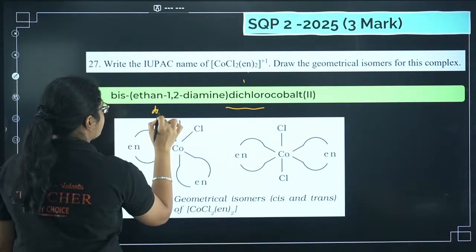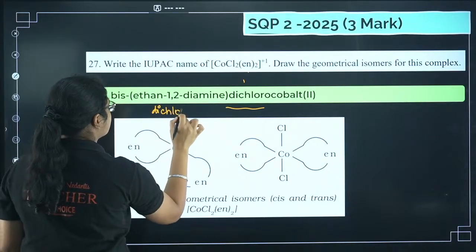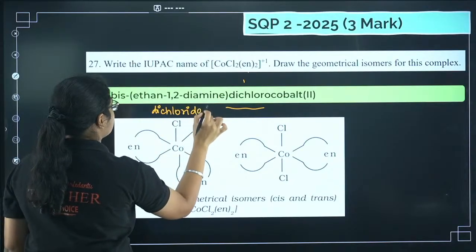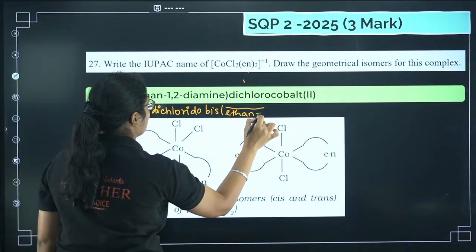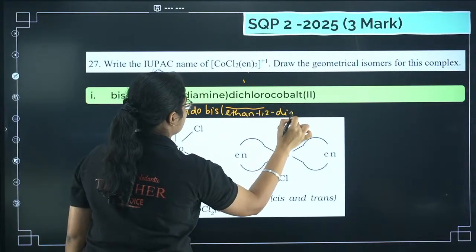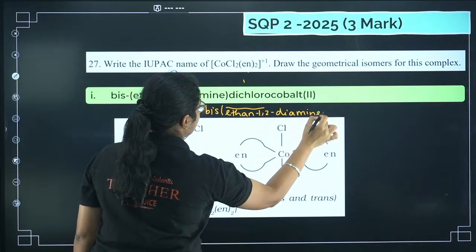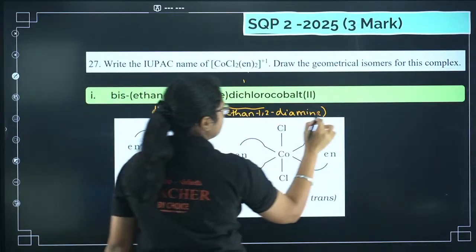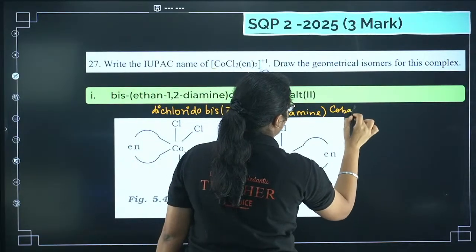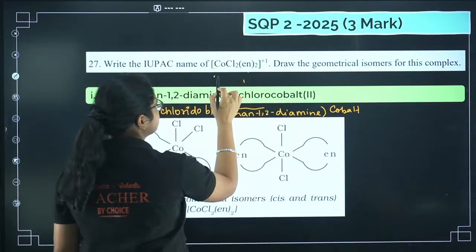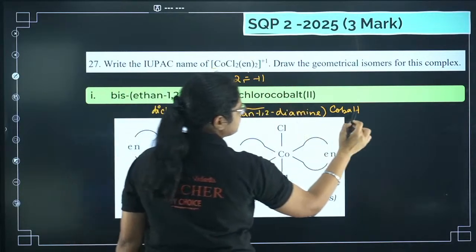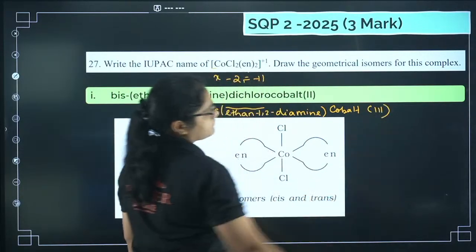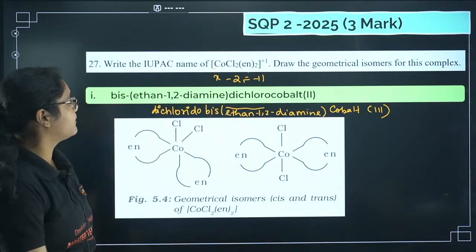So we have dichlorido first, then you have bis(ethane-1,2-diamine), and then you have to write the name of the metal, that is cobalt. And the oxidation state, if you check, this is X, chlorine is -2, and this side I have +1, that gives you +3. Okay, so that is the name of the compound.